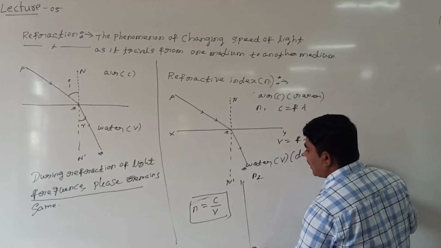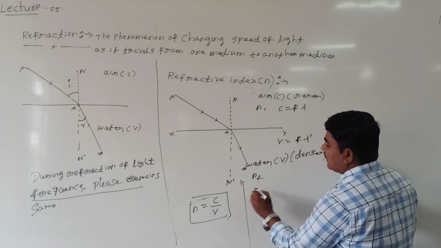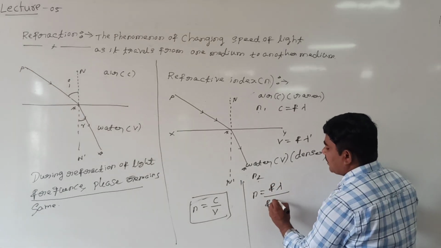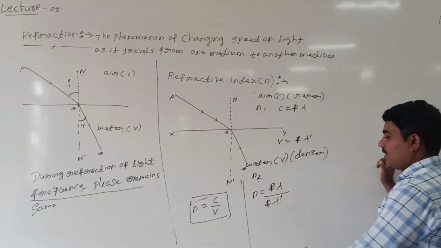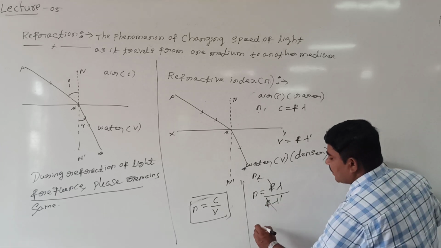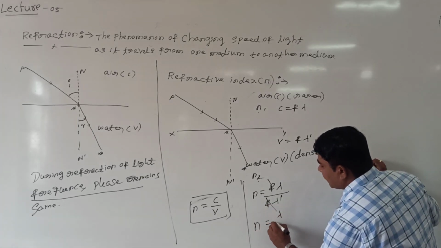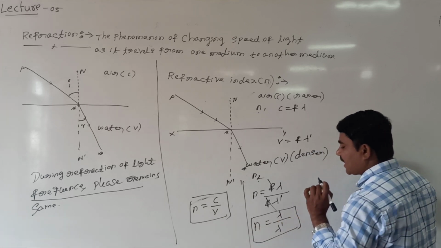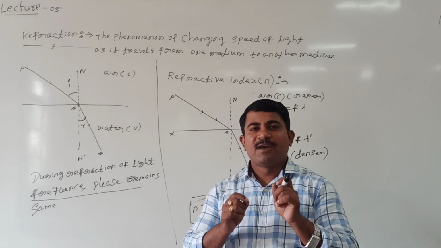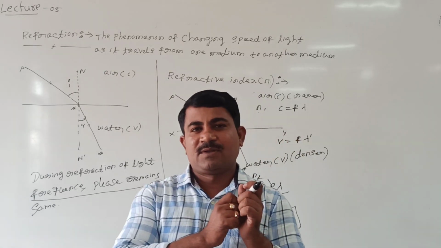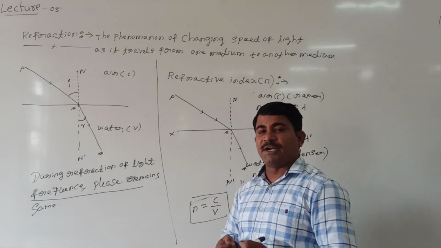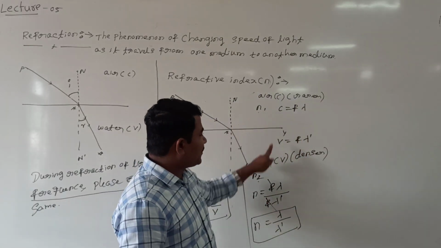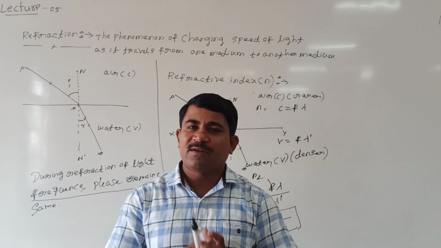How to write this refractive index then? n is equal to c by v. c is equal to f into lambda, v is equal to f into lambda dash. f gets cancelled. Then refractive index is equal to lambda divided by lambda dash. Then I can define refractive index in this way also. One way is the ratio of speed of light in the medium, that we call refractive index, or the ratio of wavelength of light in the medium, that also we call refractive index.